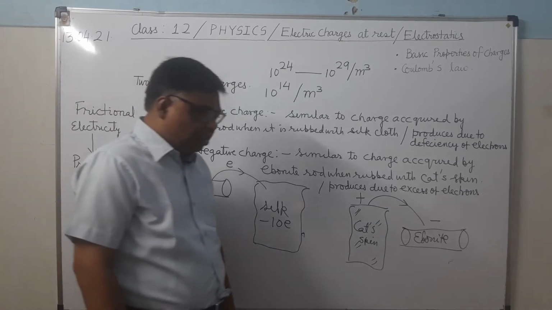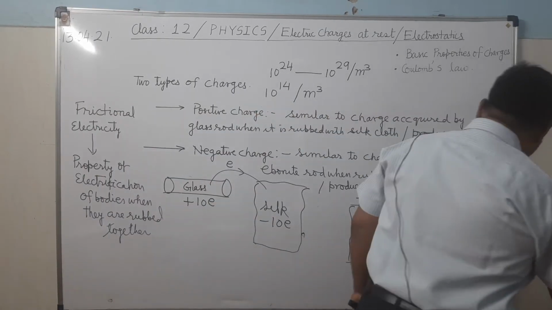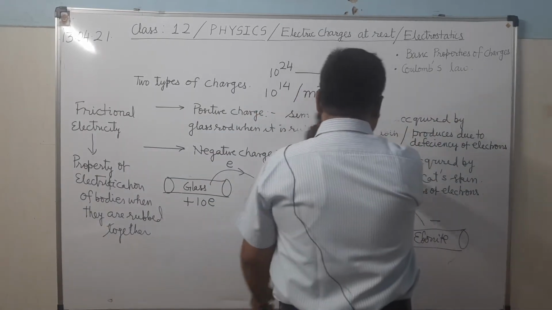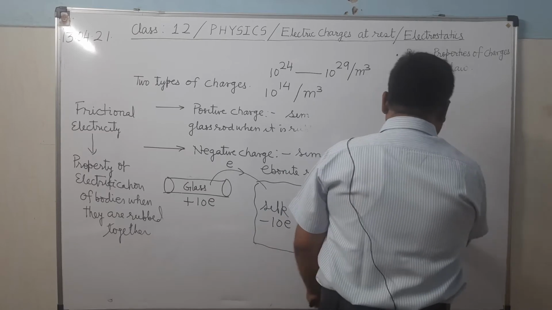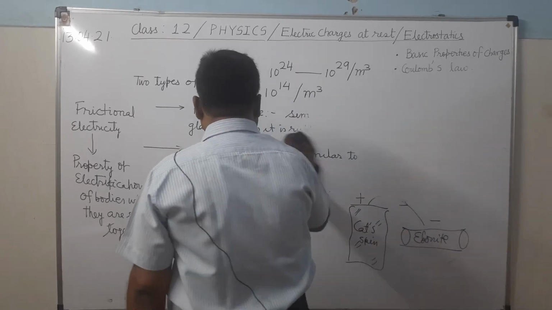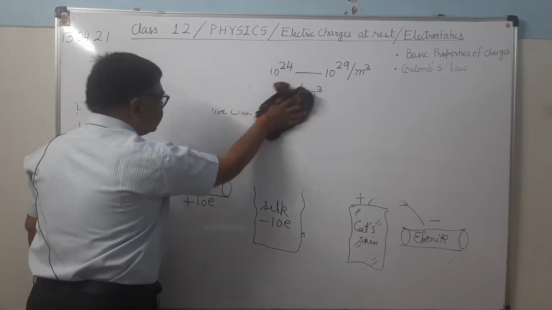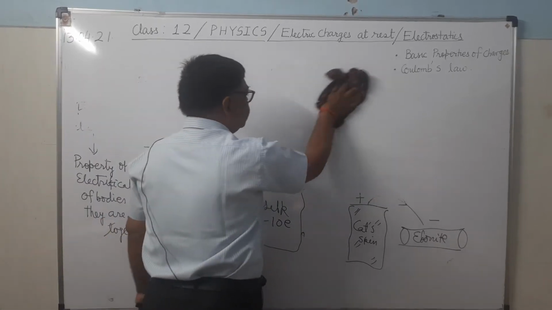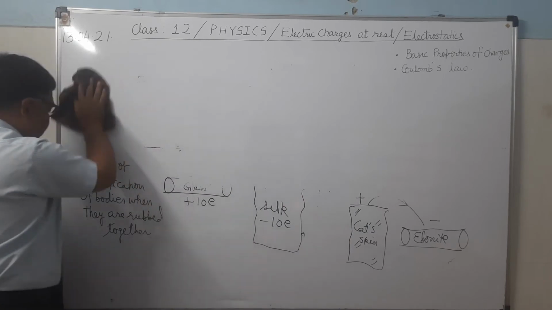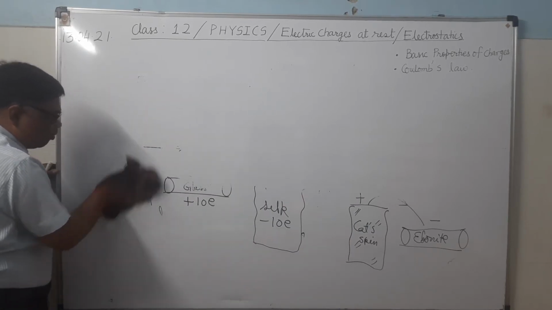It's clear? Now you know about the unit of charge. The unit of charge is coulomb, and charge is what type of quantity? It is a scalar quantity. Its unit is coulomb. Now what is the dimensional formula of charge?